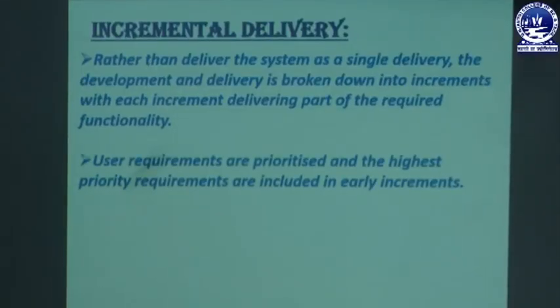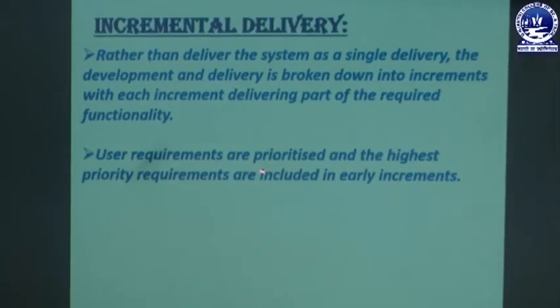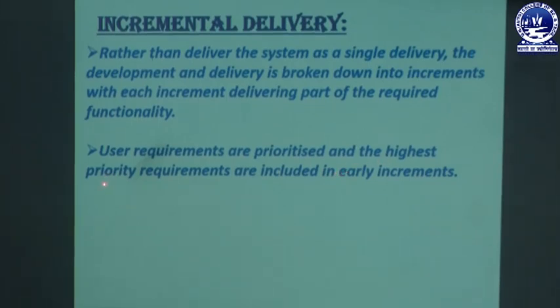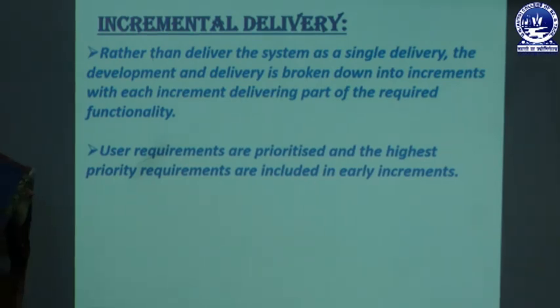The second thing says, user requirements are prioritized and the highest priority requirements are included in early increments. That we have already discussed in the incremental model. When we are faced with the user requirements, the lesson plan, the attendance, the examination and the admission, how could we know that we have to work on admission first?